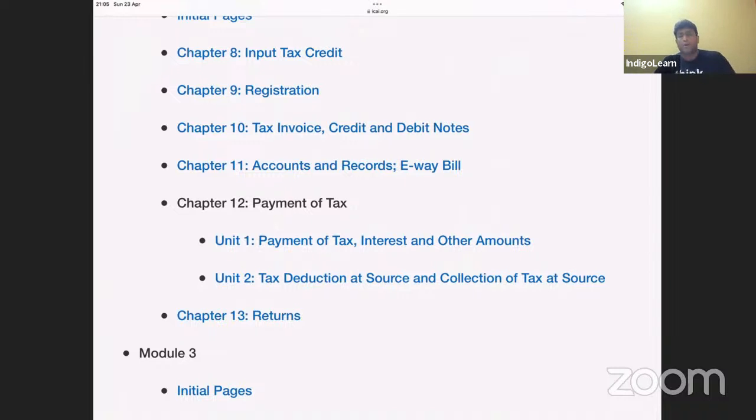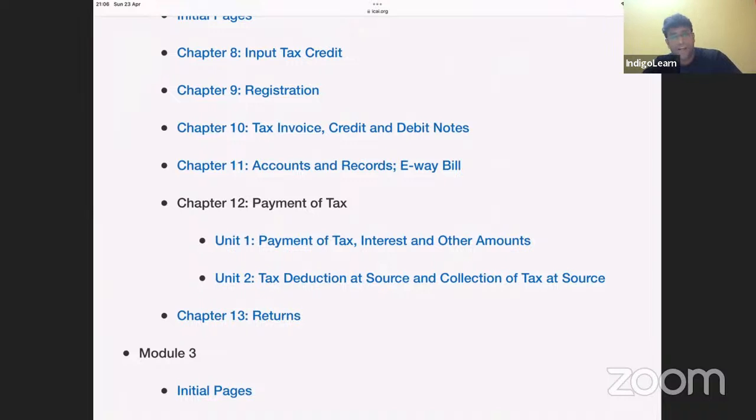And I'm sure we know the latest amendment in the registration topic, that is with respect to Aadhaar authentication. Clear, friends? And it is not just for new registration persons. Aadhaar authentication is applicable even for existing registered persons. And if you don't get Aadhaar authentication done, you will not be eligible to claim refund, and you will not be eligible to file an application for revocation of cancellation. That's very terrible.